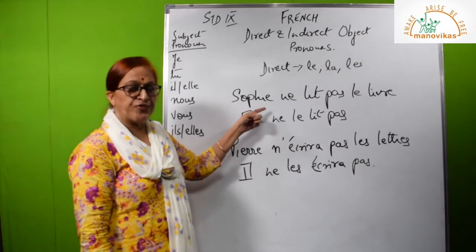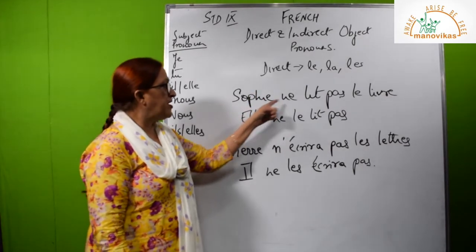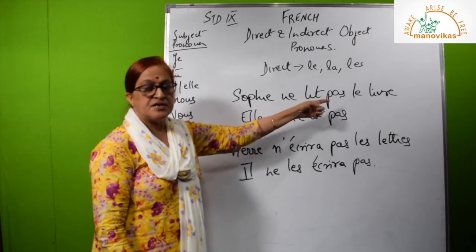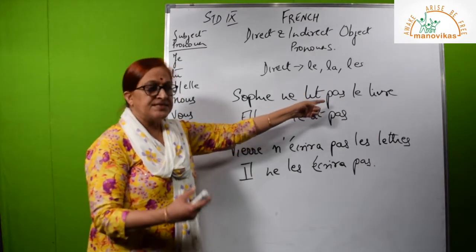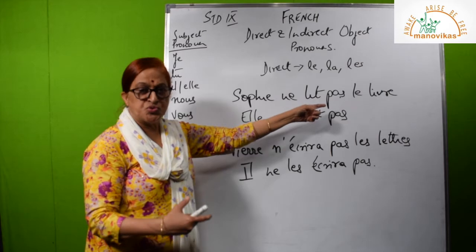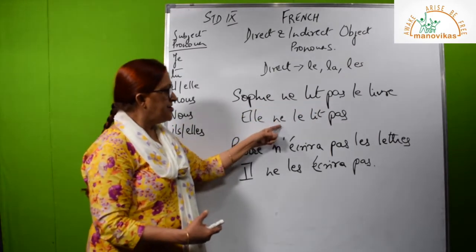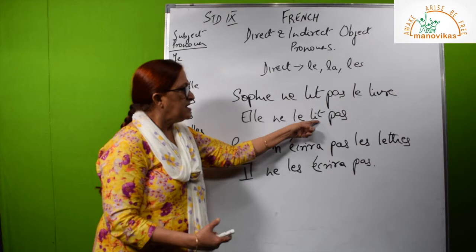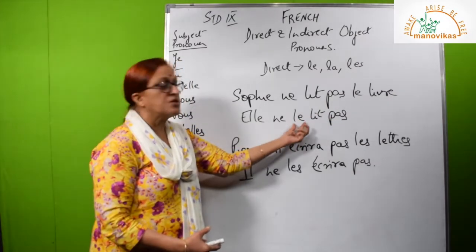Now instead of Sophie is reading the book, Sophie is not reading the book. Sophie ne lit pas le livre. Sophie is not reading the book. So instead of using Sophie and book, if I want to use pronouns, I will say elle. Elle ne le lit pas. She is not reading it. It refers to the book.